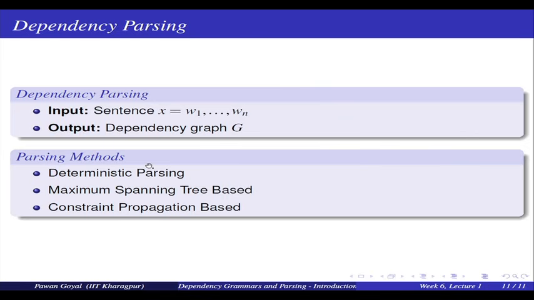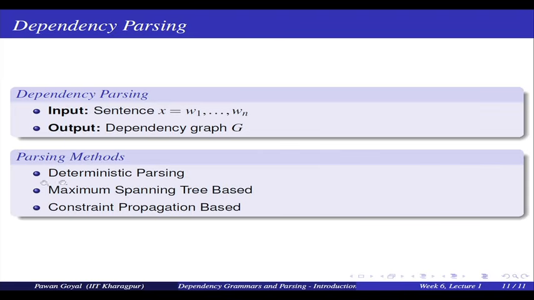So, now what are the different methods that we will be using for this? We will talk about different methods. One method will be deterministic parsing, this is a very popular method. Then a method based on maximum spanning tree, and finally, you can also do it with a constraint propagation method. In this course we will talk about the first 2 methods and how you can use them by having some sort of label data and doing some learning from there.